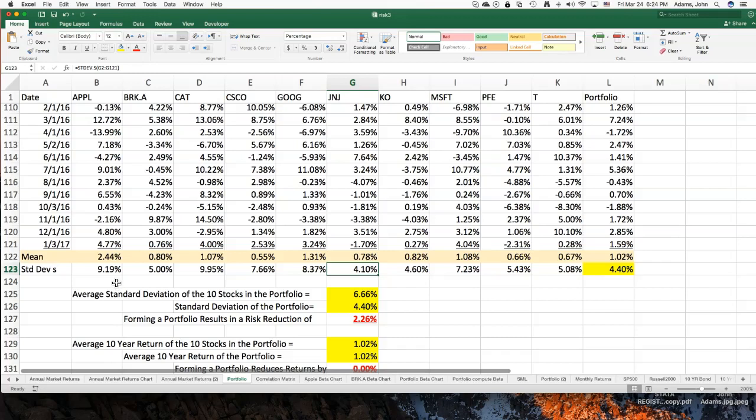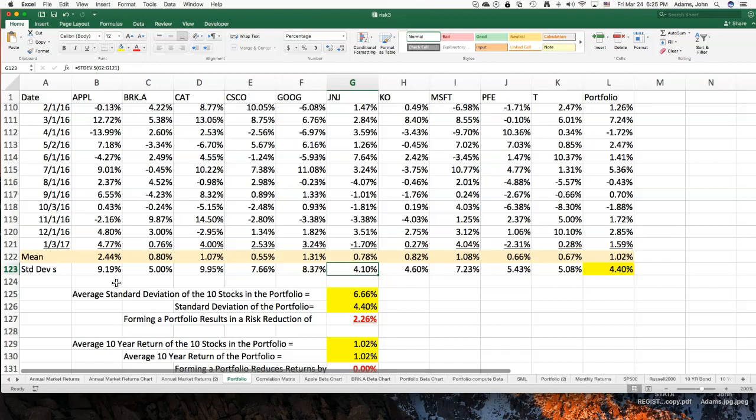So looking at these numbers, they make a little bit of sense. Think about Coca-Cola and Johnson & Johnson. Think about their products: consumer goods, consumer drugs, as well as Coca-Cola, the drinks. That's relatively low risk. Most people probably don't say, hey, the economy's a little bit rough, I'm going to cut back on my diet soda. No, they don't do that. Likewise, Johnson & Johnson, if you need a Band-Aid, you buy a Band-Aid.